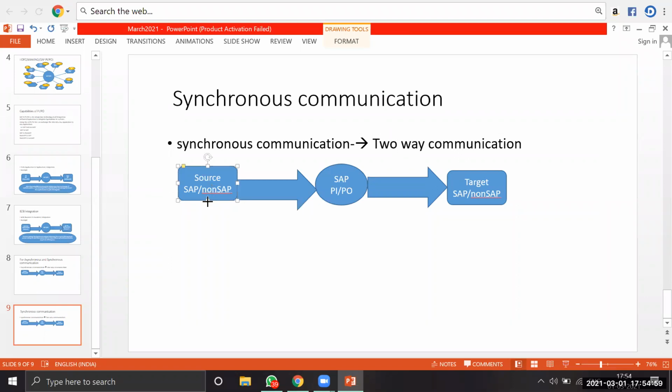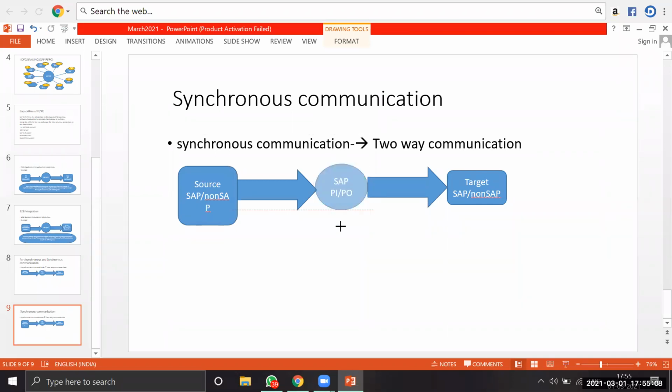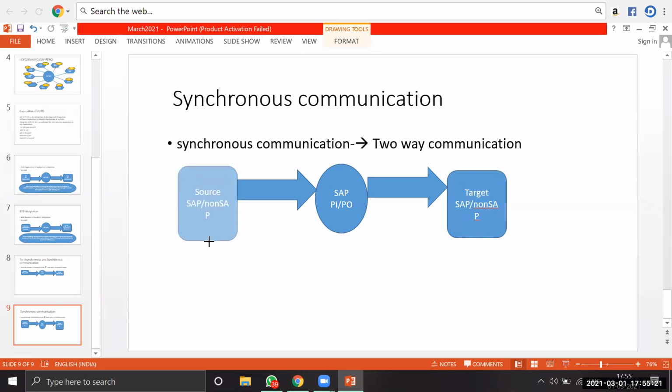See here, the source system will send a request. The same request will go to the corresponding target system. Based on that, the target system will send a response back to the source. That is called synchronous communication. That is called two-way communication.